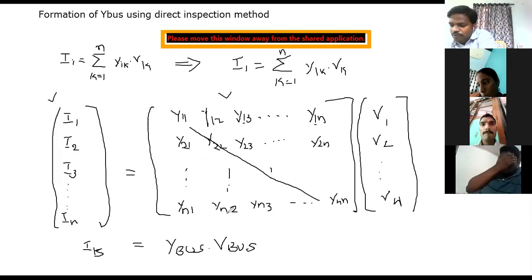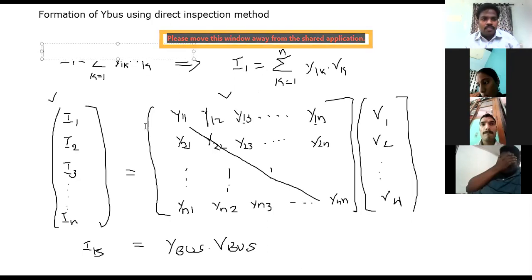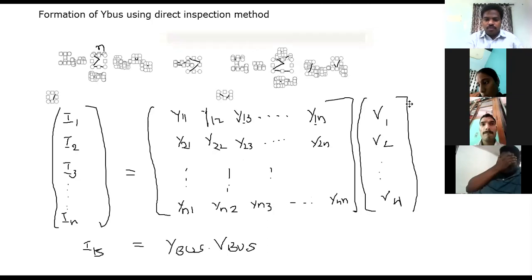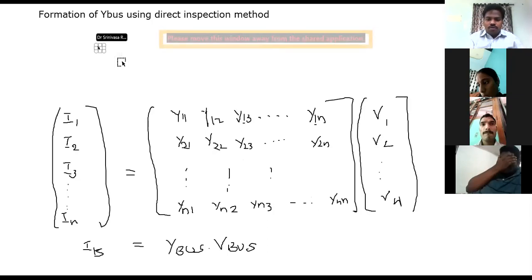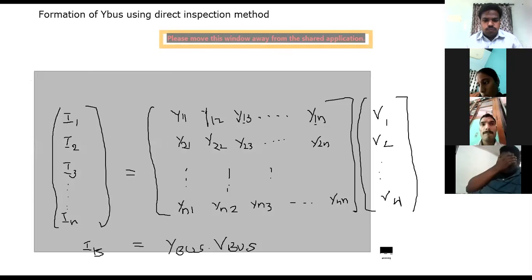So you will have a problem here. So the generalized form.